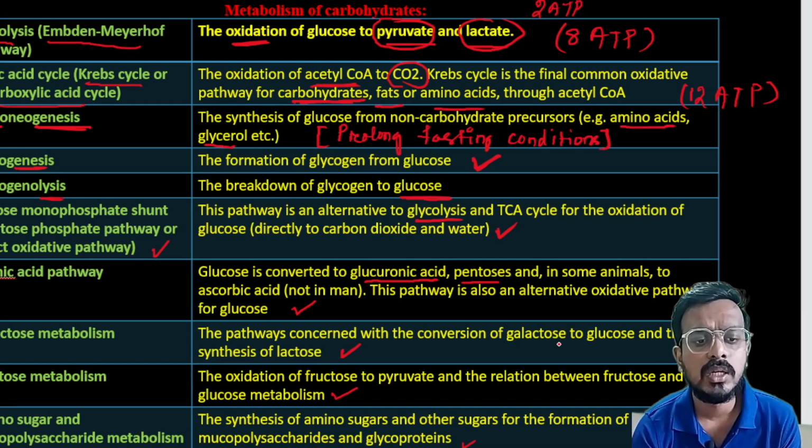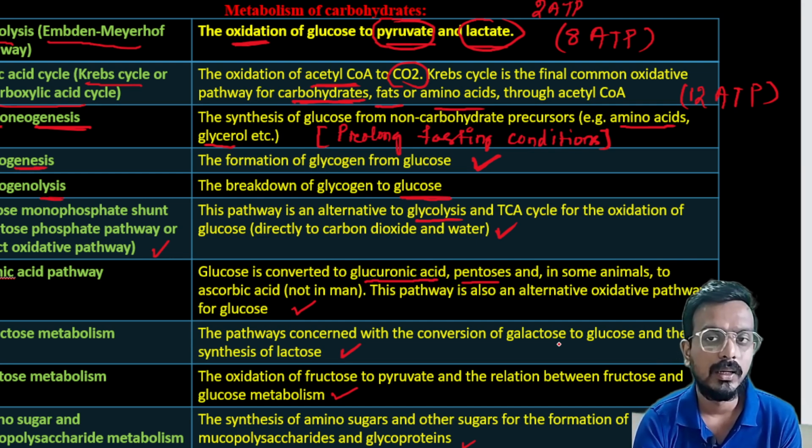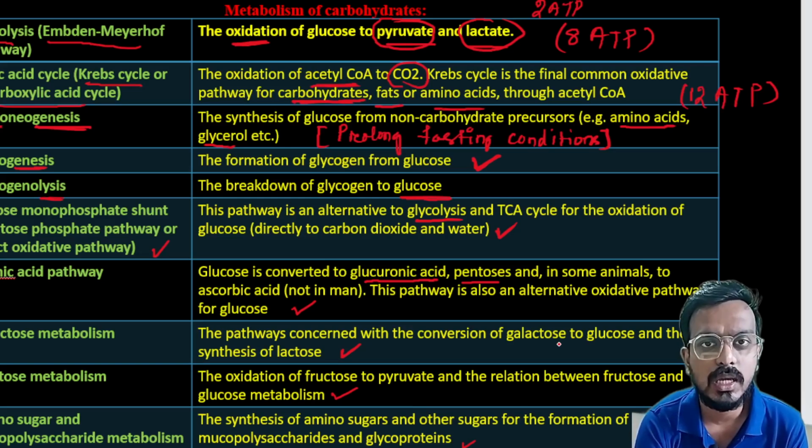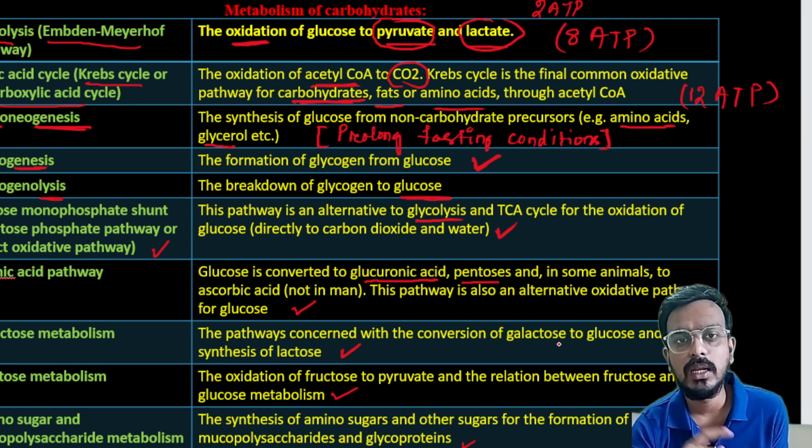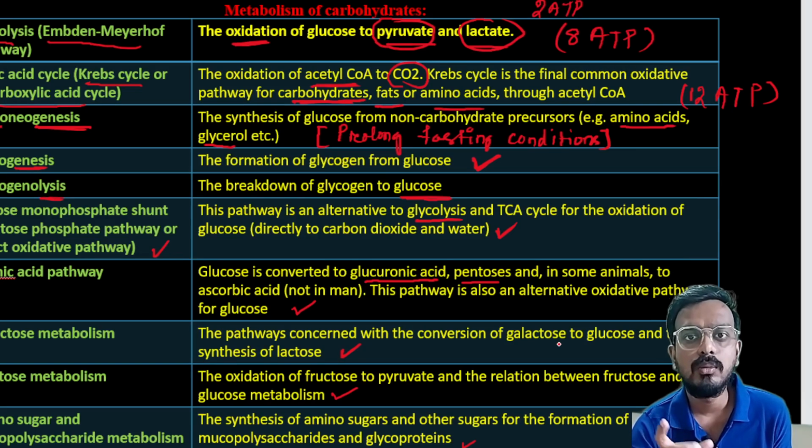Let's summarize all the things. So these are the pathways of metabolism of carbohydrate. In glycolysis, there is oxidation of glucose to produce pyruvate and lactate. Then in the TCA cycle, acetyl coenzyme A is converted to carbon dioxide. In gluconeogenesis, synthesis of glucose from non-carbohydrate sources. In glycogenesis, synthesis of glycogen from glucose. Again, glycogenolysis, breakdown of glycogen to glucose. HMP shunt, this is an alternative pathway to